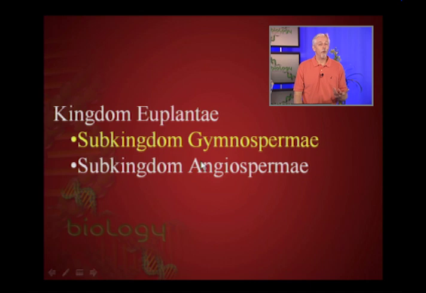And the gymnosperms produce seeds that are quote-unquote naked, either not protected in any way, or they'll develop within a cone. And the angiosperms produce seeds from flowering plants, and the seeds will develop within a fruit of some type. And so that would be their major characteristic.